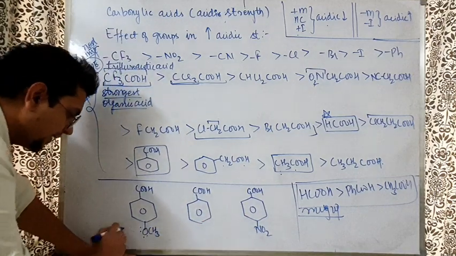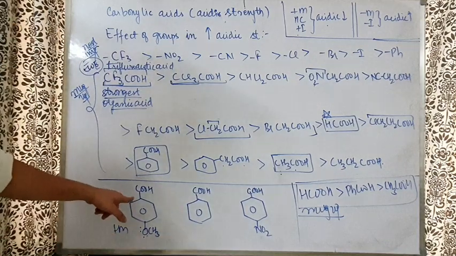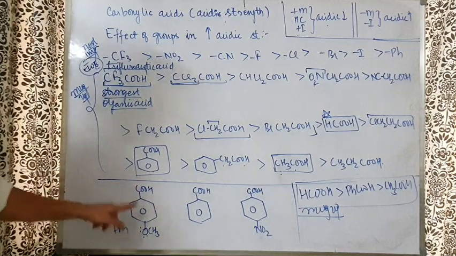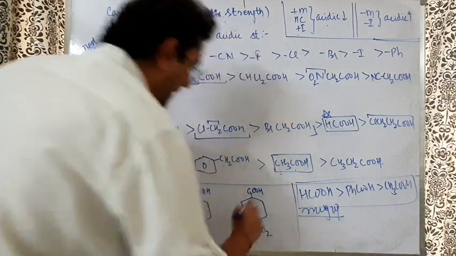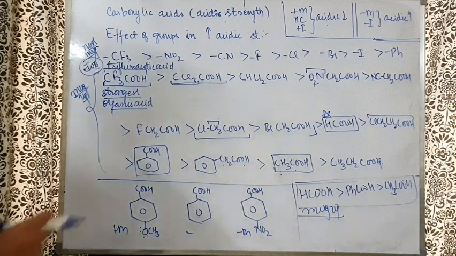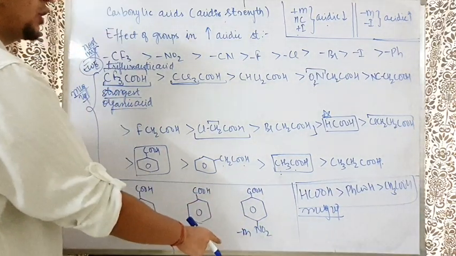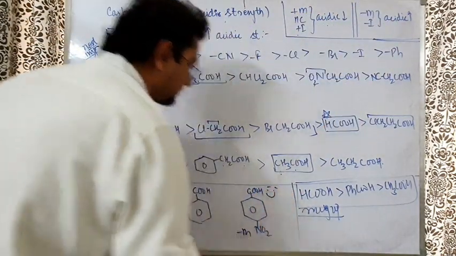So look, this is an OCH3 group, plus M. Why? Any atom having a lone pair connected to benzene is a plus M group. Here, no group. Here NO2 is minus M at ortho para position. Now tell me, is minus M good for acidic nature or bad? Minus M increases acidic nature, so he is happy.